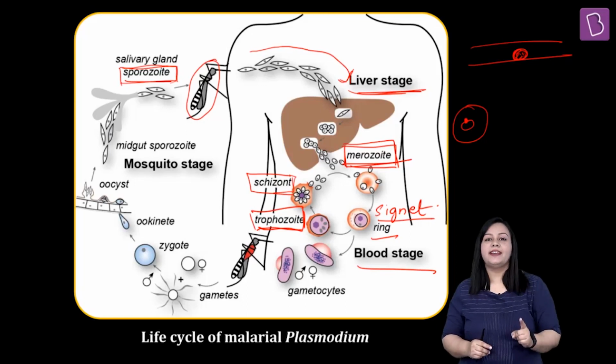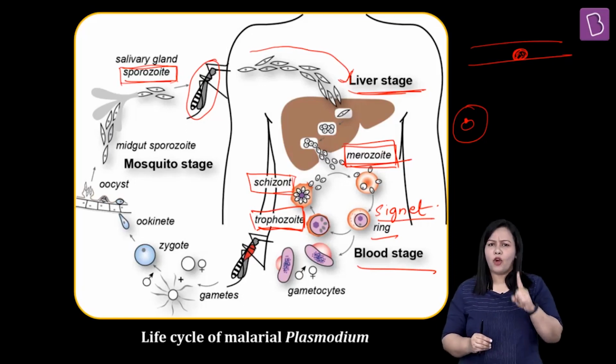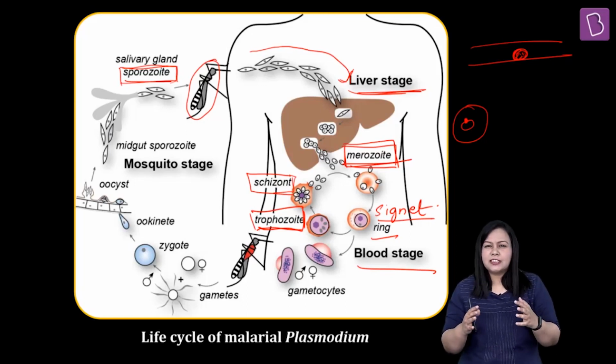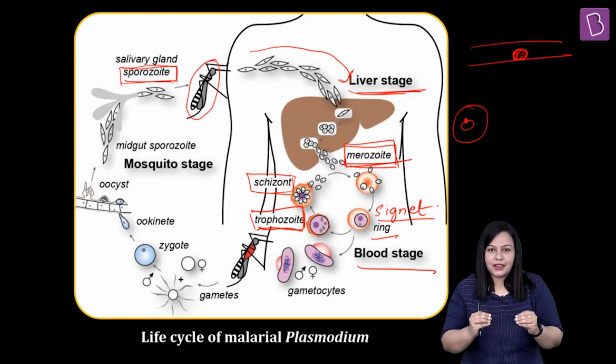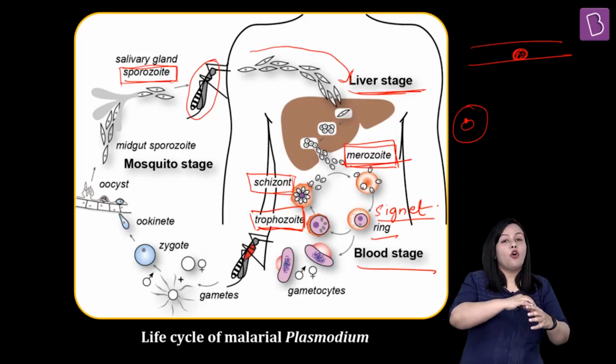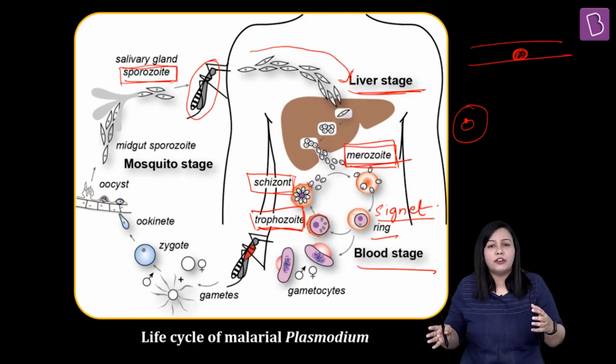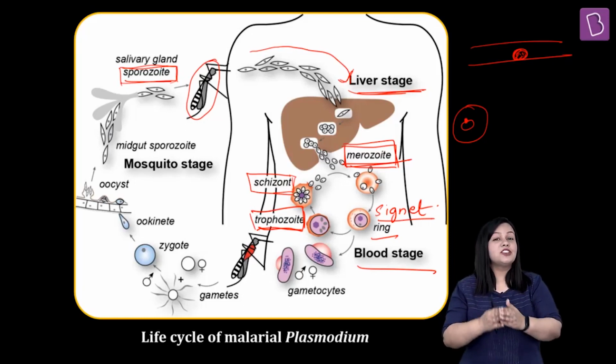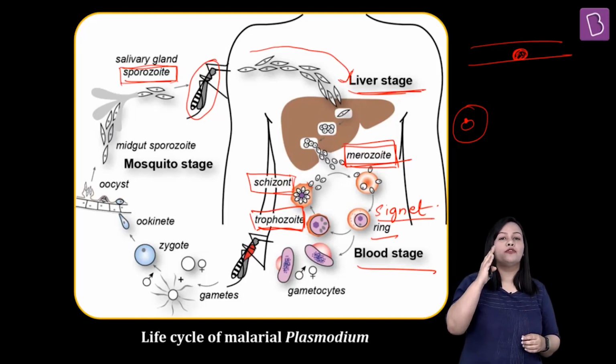Do you know malaria is highly characterized by what? Fever, chills, shaking and sweating, right? This is the time, truly speaking, when schizonts burst and invade every cell in our blood. This is the stage when we actually get that spike of fever in malaria.